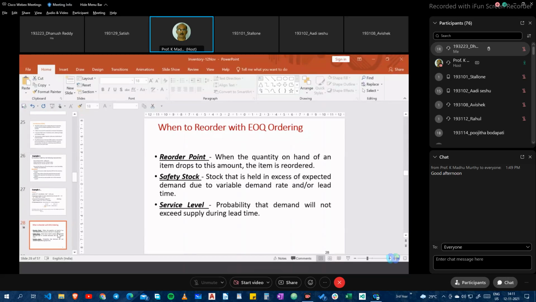So when I multiply this, my reorder point is D times L. If I take the largest daily demand and the longest lead time, that gives me enough cushion. So that's one way of looking at it very conservatively.